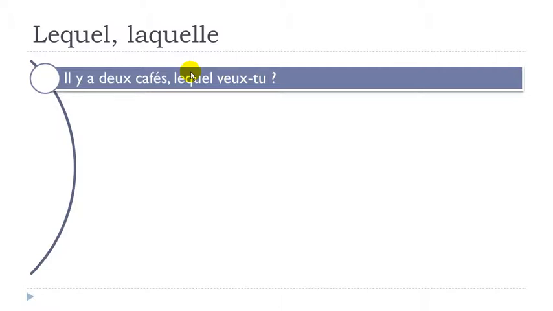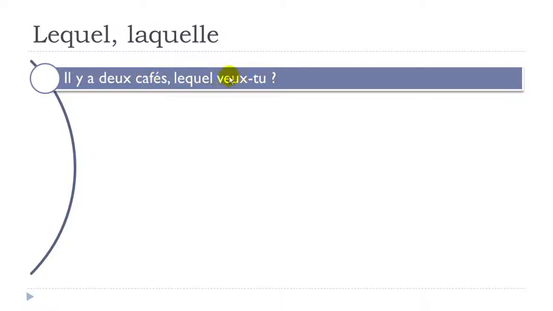Quel café veux-tu would be translated like "what coffee do you want?" Okay? In that case, when you use this lequel, technically you could translate it directly like "which one." Which one do you want? So il y a deux cafés, lequel, in that case just to avoid repeating quel café, okay?